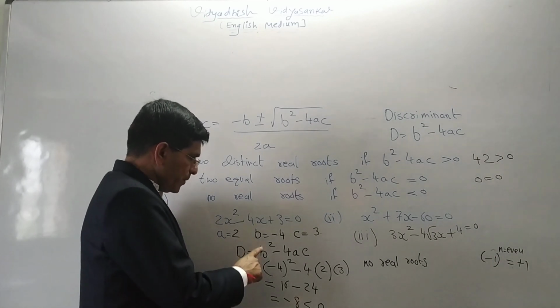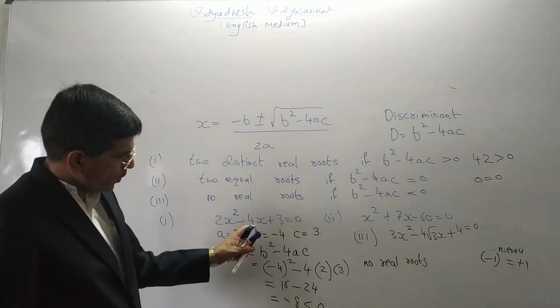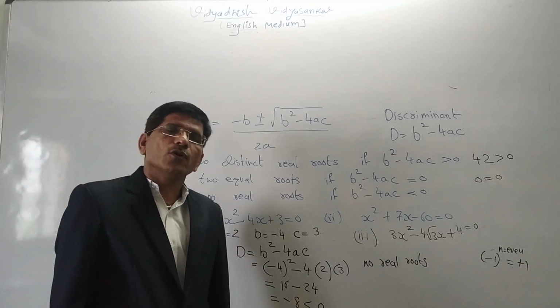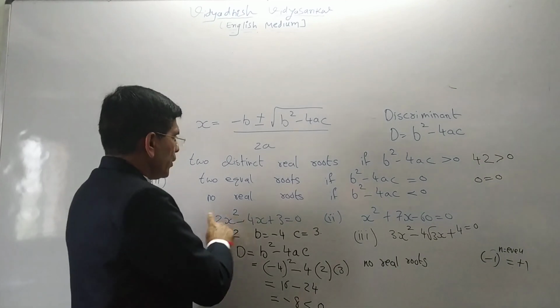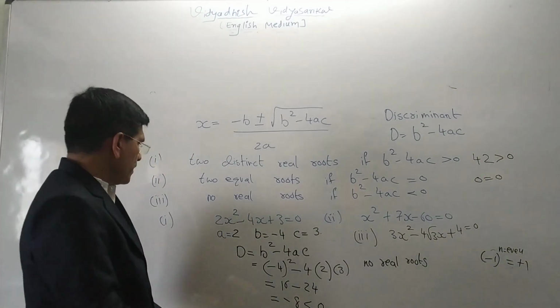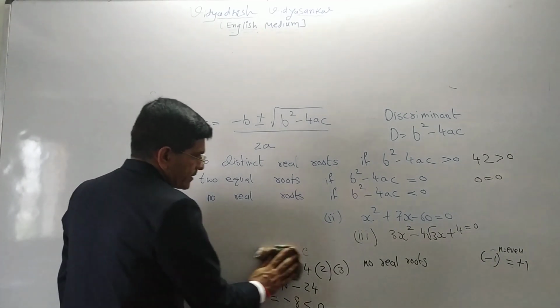Now D is equal to b square minus 4ac. If we put all the values and check, the answer is negative, so we say no real roots. Now one more example, that is question number 2.